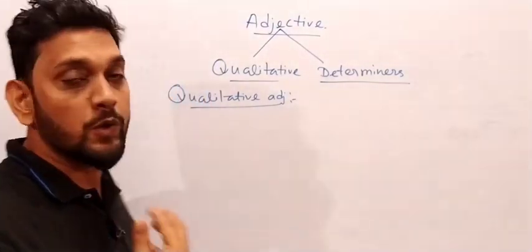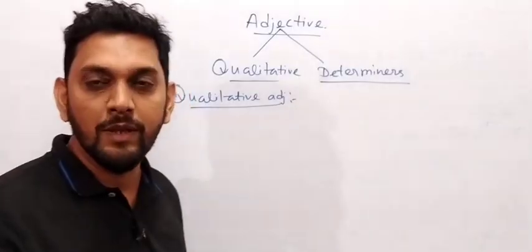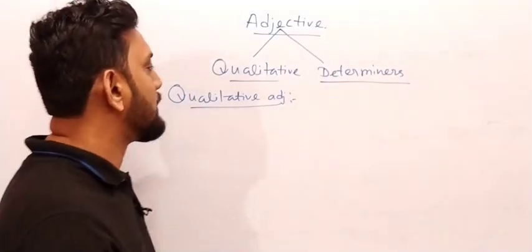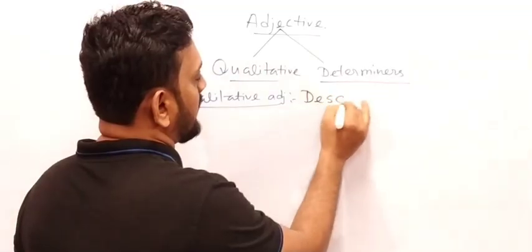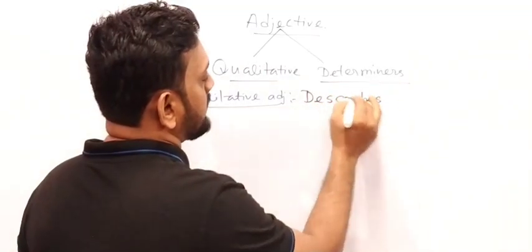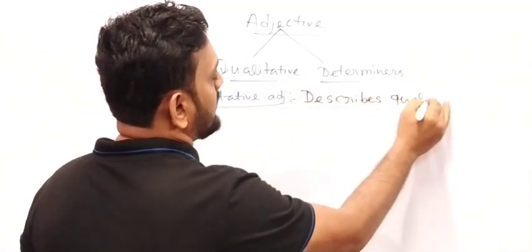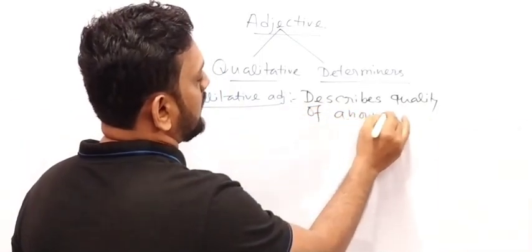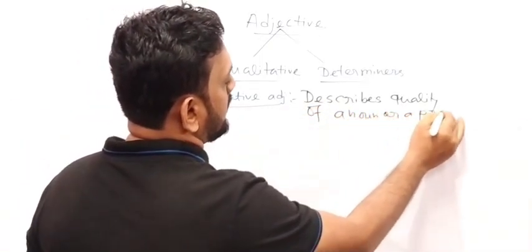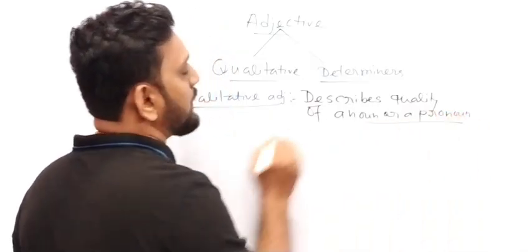That means it always talks about the quality of a noun or a pronoun. I can simply write: it talks about or describes the quality of a noun or a pronoun. Are you getting my point?